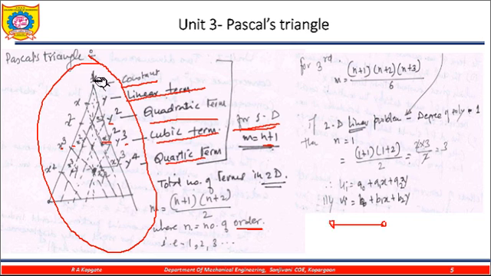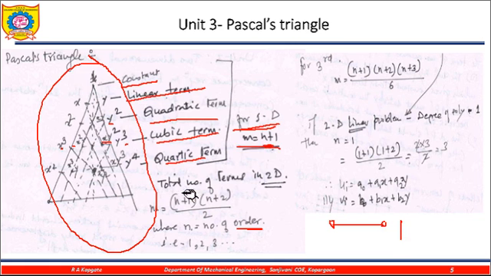There are only two terms. m is equal to n plus 1. Now n is the order, so the order is 1, so there are two terms.